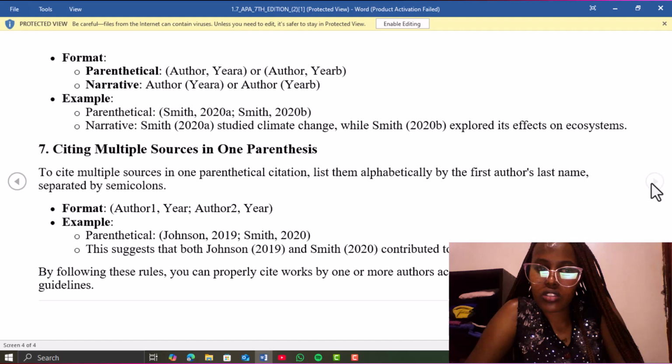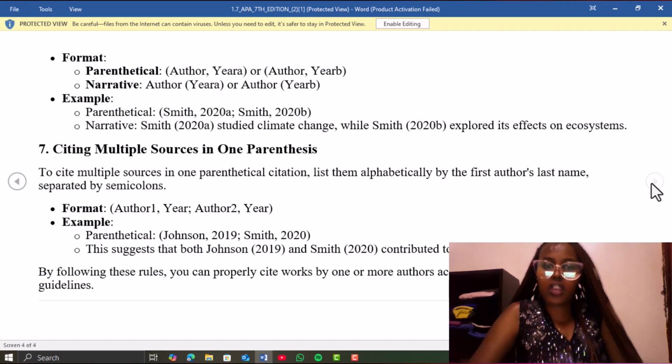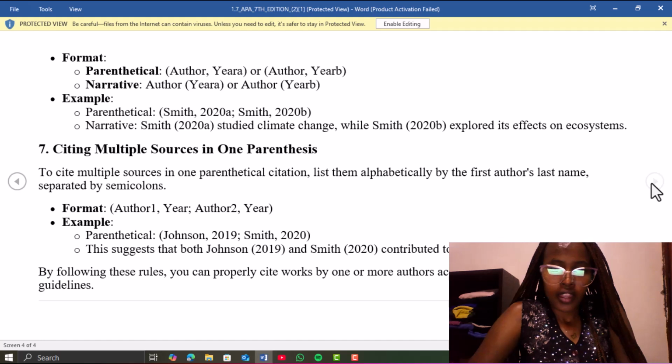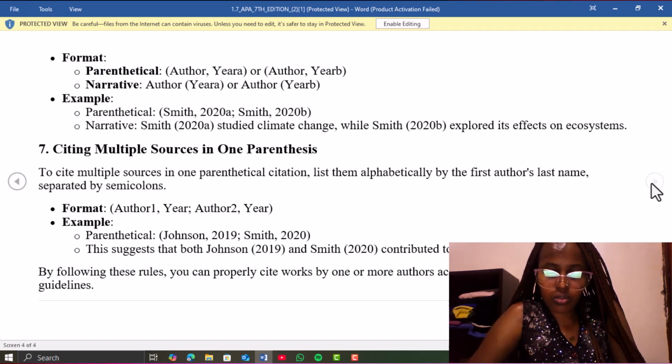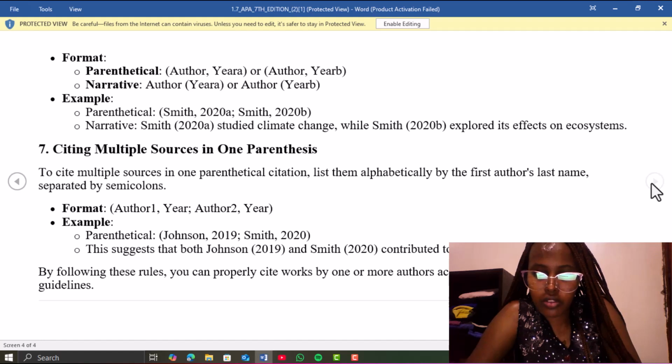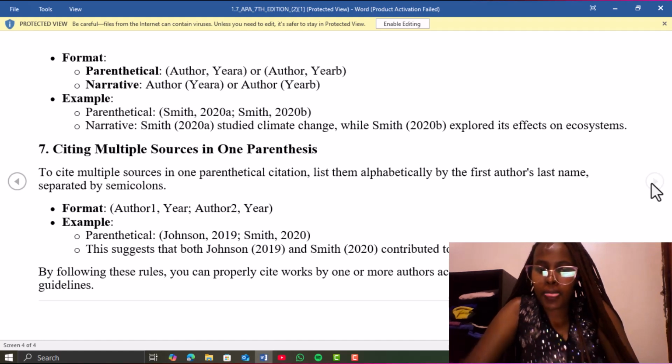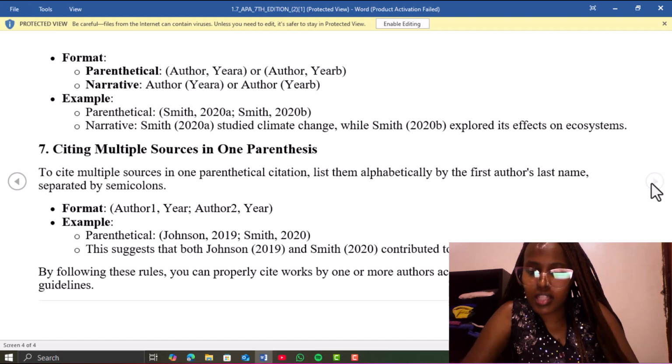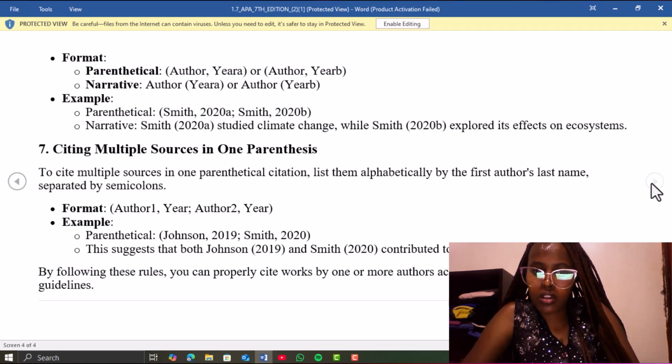For example, in a parenthetical way, you're supposed to bracket everything. Say there are many authors this time round. You say Johnson, comma, 2019, then semicolon, Smith, comma, 2020, then a semicolon, then you say Hope, comma, 2021, like that.